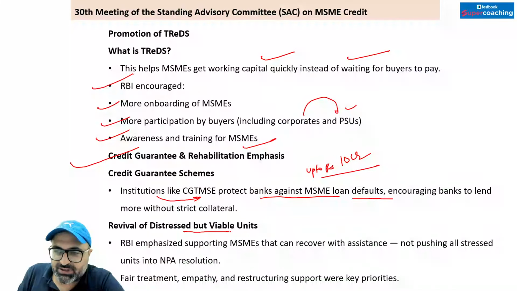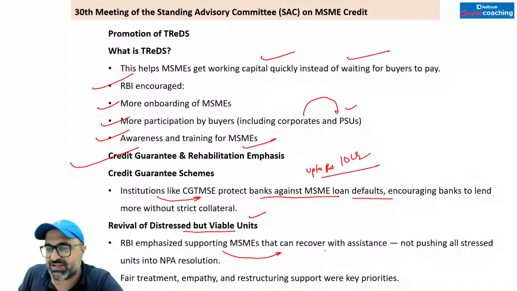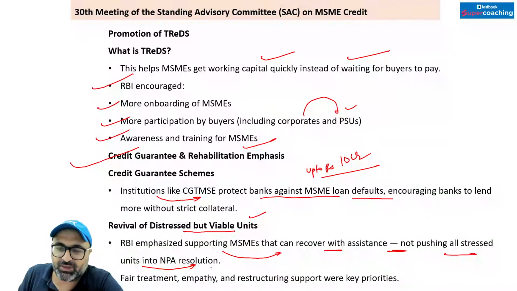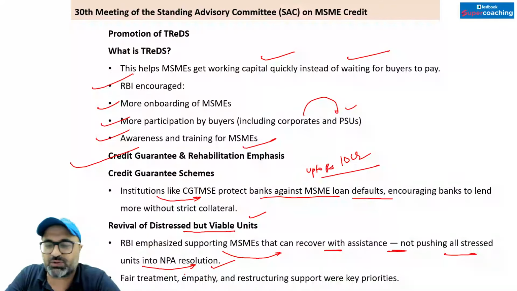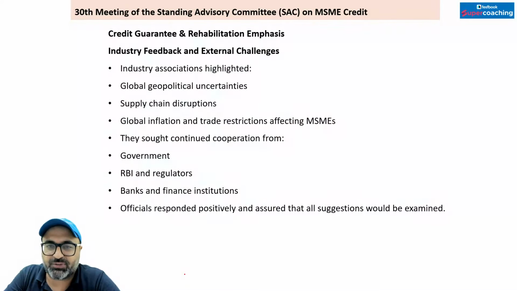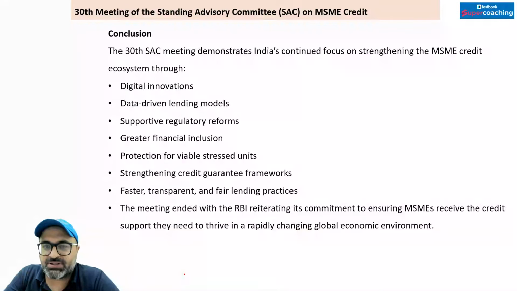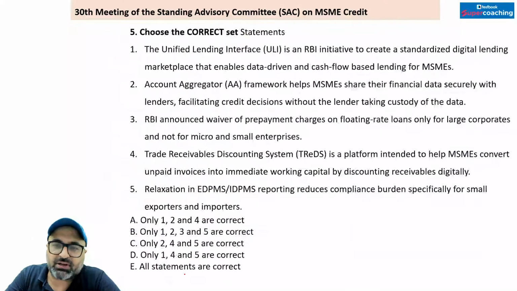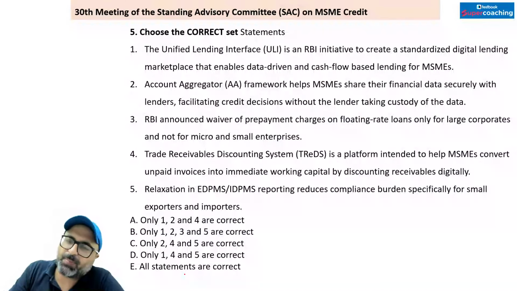Revival of distressed but viable units. So RBI has emphasized कि support करो MSMEs that can recover with assistance, not pushing all these stress units into the NPA. उन्हें क्या करो? उन्हें help करो so that they can come out of the tough times. Is it clear? So these are some of the aspects which are discussed in the Standing Advisory Committee meeting, 30th meeting on MSME credit. Let's try to solve a question.